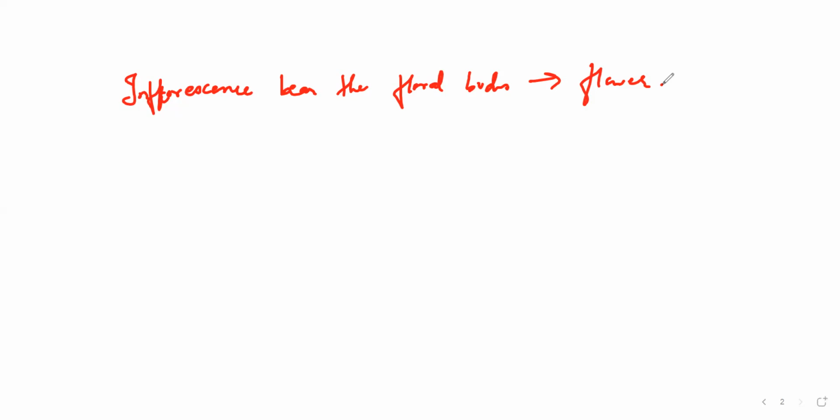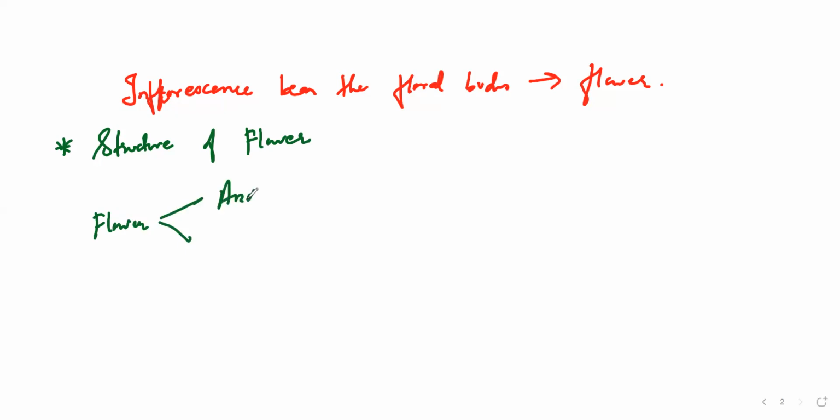So first, let's see the actual structure of the flower. Basic things we already know, how a flower actually looks: it has petals, stamens, carpel, all those things. One by one, we'll see all the structures. A typical flower basically has two parts, the androecium and the gynoecium.